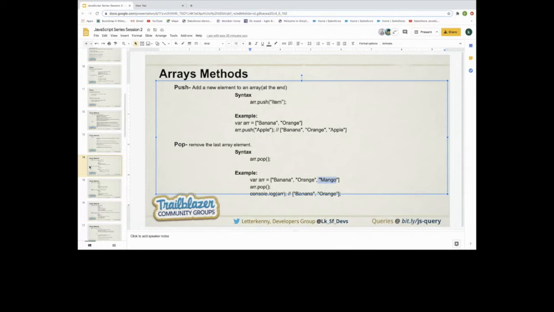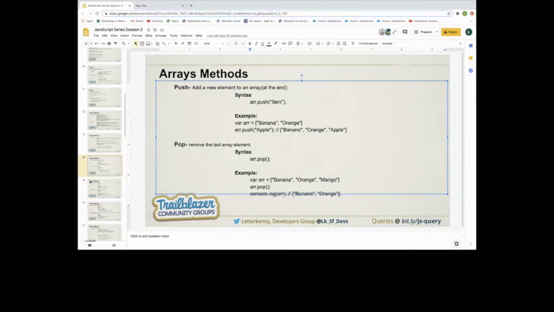Kamal, you can continue. So we covered push and pop. Now we have the methods called shift and unshift. Previously, in the last slide, we were adding and removing elements from the end. Now we have a requirement where we need to add and remove the first element of the array. How can we achieve this? We just need to use shift and unshift. If we are talking about removing the first element, we need to use shift. And what is the syntax for shift? Very simple syntax, array.shift, and it will remove the first element.